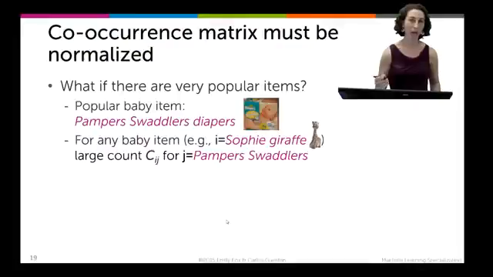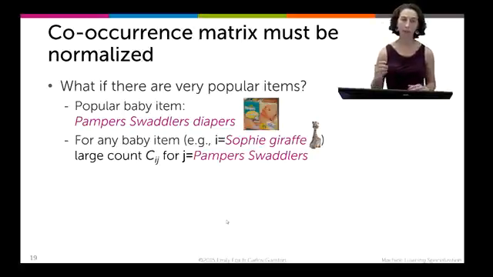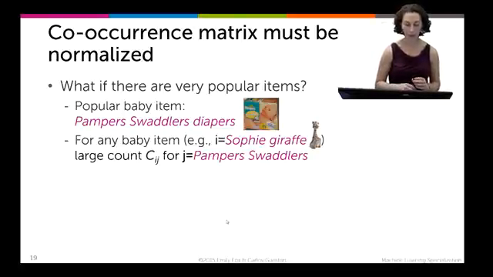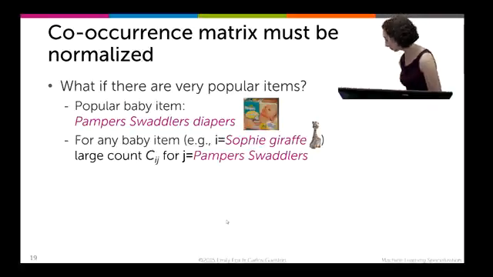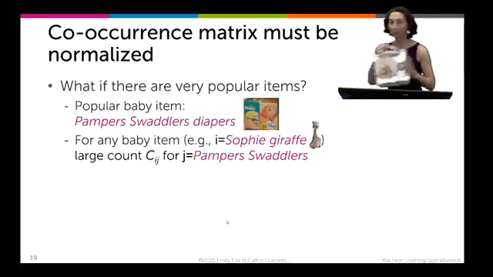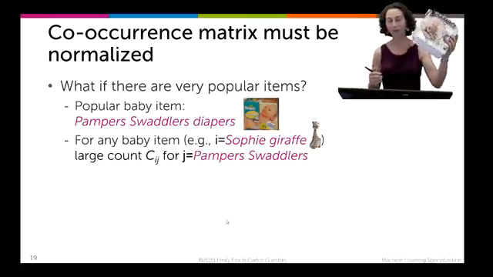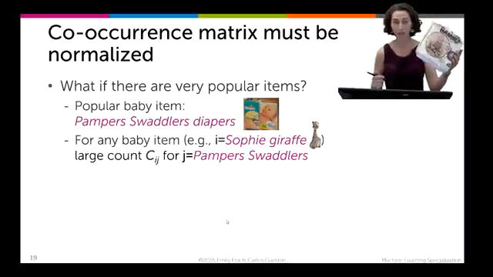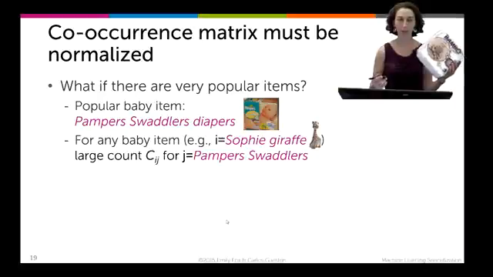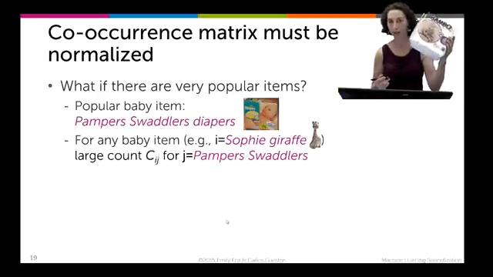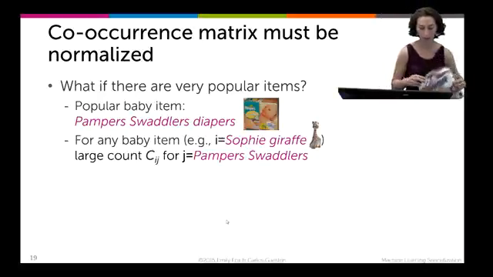One issue, though, that we have with these co-occurrence matrices is the fact that they have to be normalized. Because let's talk about what happens if we have a very popular item. One of the most popular items for babies is diapers. There are lots of these around here. They're very, very useful when you have a baby. So basically, if you're going to purchase any baby item on Amazon, you're also very likely at some point to have purchased diapers.